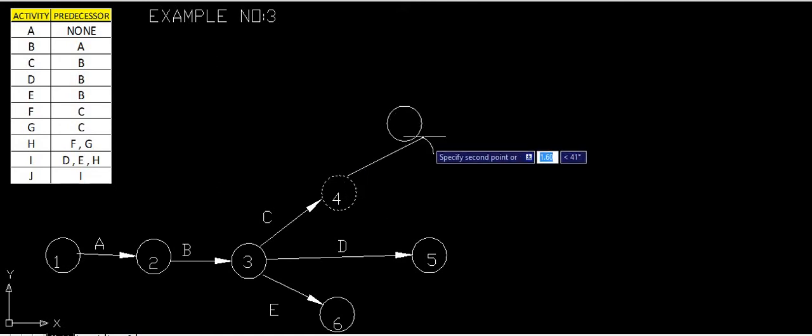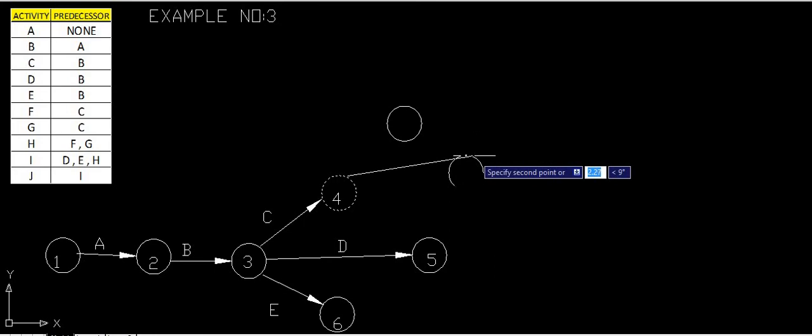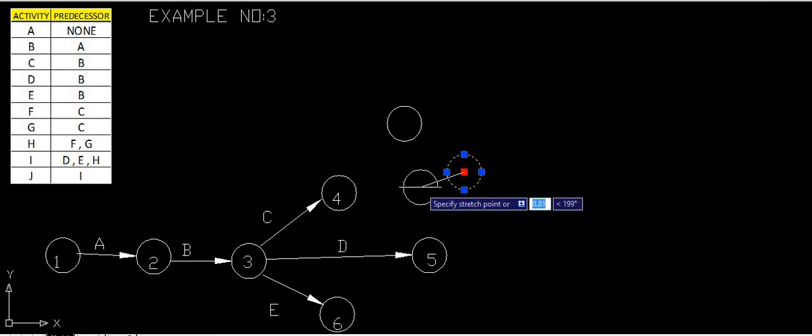So F and G will have the same starting point. Or we will take this as somewhat here also, or we can take this.